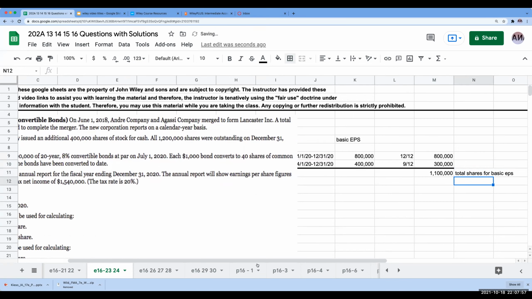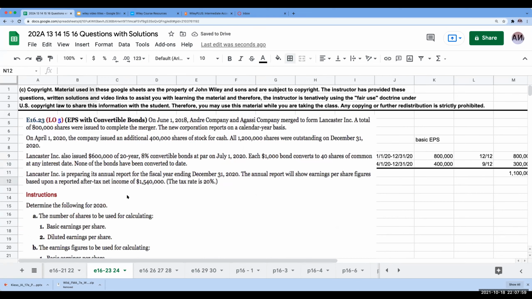Okay. Now, this next one over here: what about diluted earnings per share? Well, what we need to figure out first is whether this thing is actually dilutive. We're going to assume that it is, but we'll do something at the very end to make sure that we're on the right track. So we issued $600,000 of 20-year 8% convertible bonds at par on July 1st, 2020. Each $1,000 bond converts to 40 shares of common stock at any interest date. None of the bonds have been converted to date.